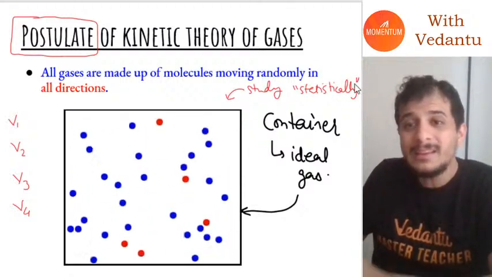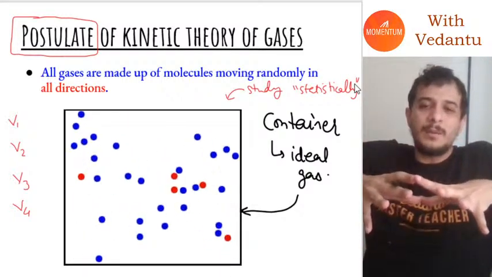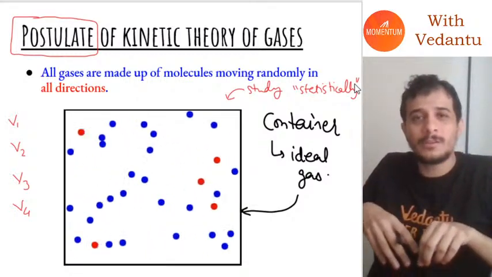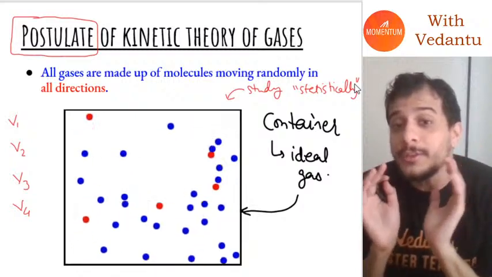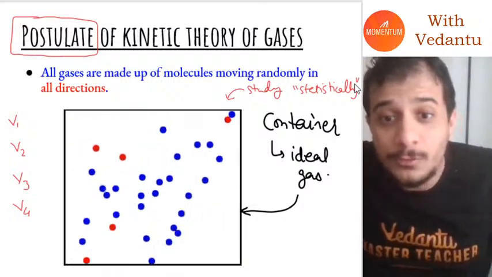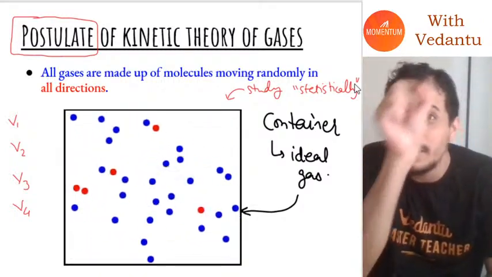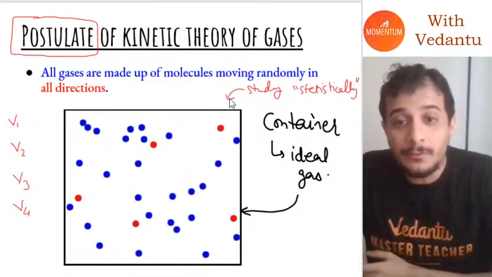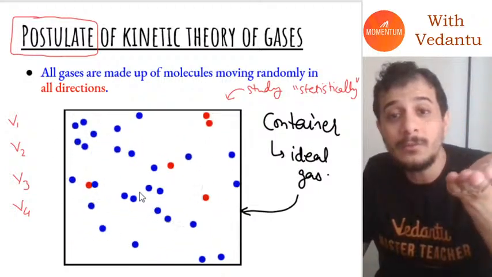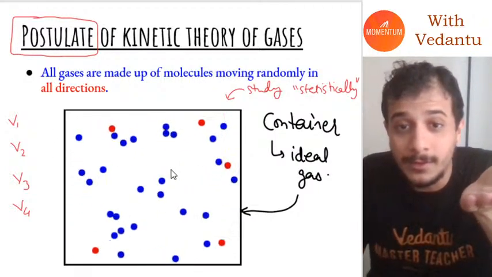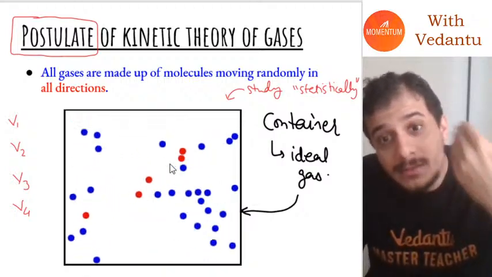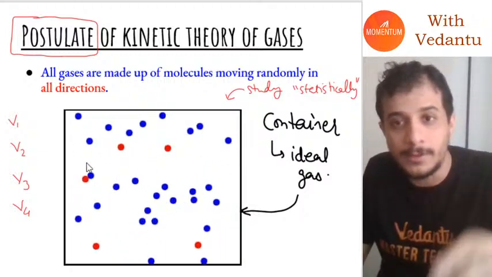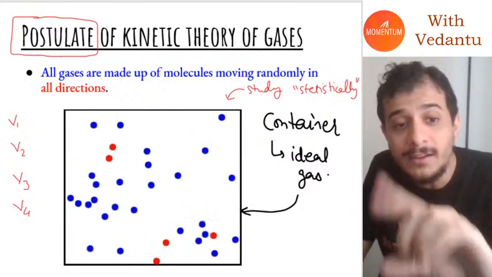Statistically means we are going to look at it from above, from the outside. We are looking at the average velocity of all the molecules. We are looking at the most probable velocity, median velocity. All those things we can study, but because the number of molecules is so large, we cannot follow an individual molecule and see where it is going, because that is just too complicated. Here we barely have 20 to 30 molecules inside this container. If you imagine 1 trillion molecules inside this, or one mole of molecules, it becomes super complicated. So we can only study this statistically, and that is what Maxwell did.